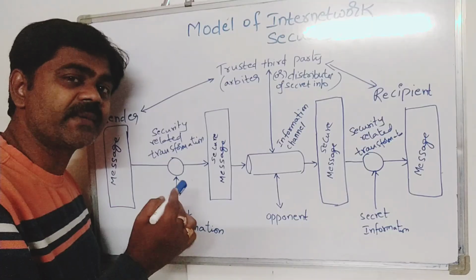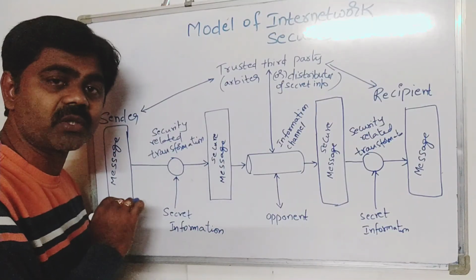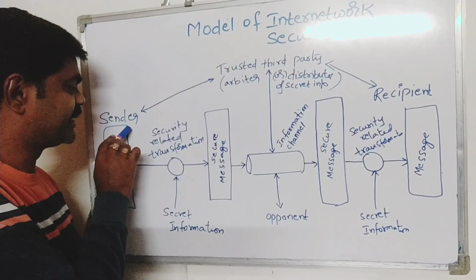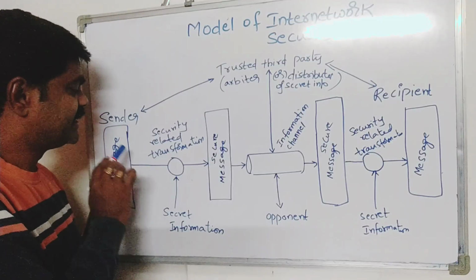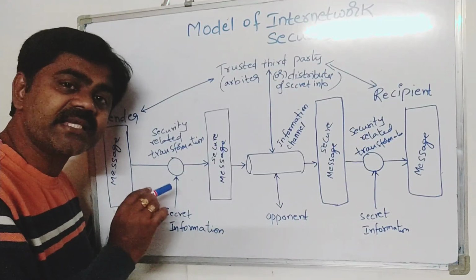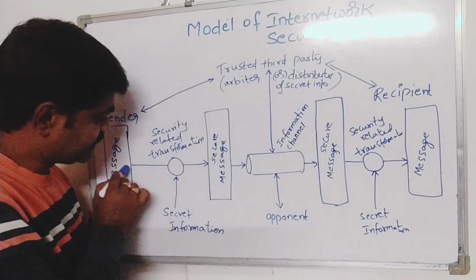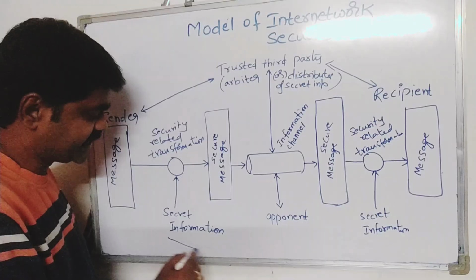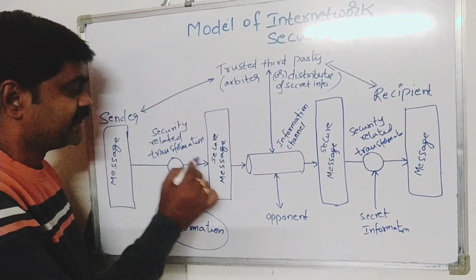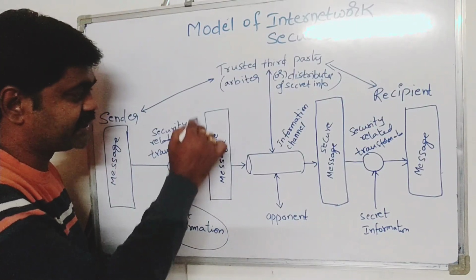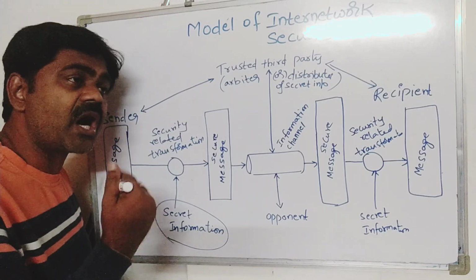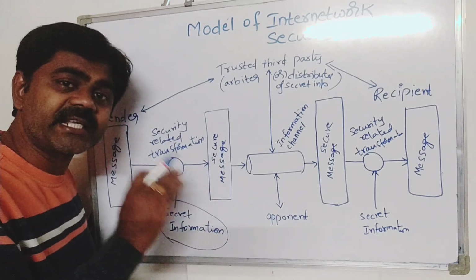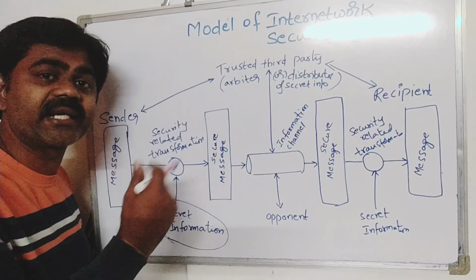Now let us observe whether the channel is secure or not. We have a message here, and he is the sender who wants to send the message. That message should be secret information. If you observe clearly, this is the secret information here, and now the message will be turned into a secure message. How is a normal message turned into a secure message? That process is encryption and decryption, which we'll discuss in future classes.